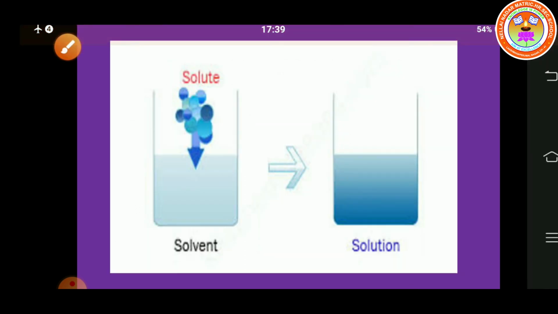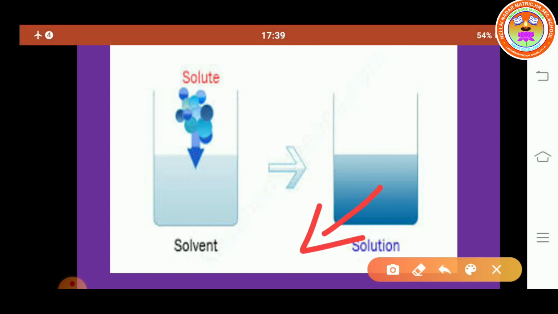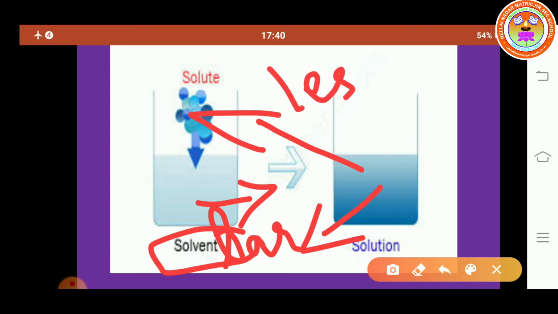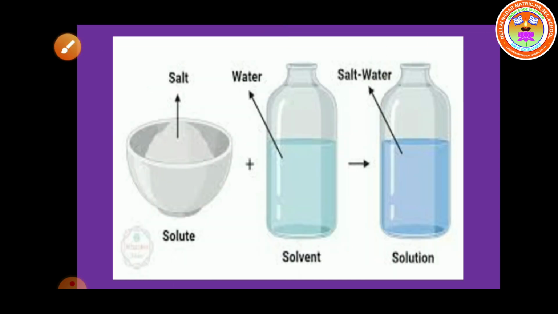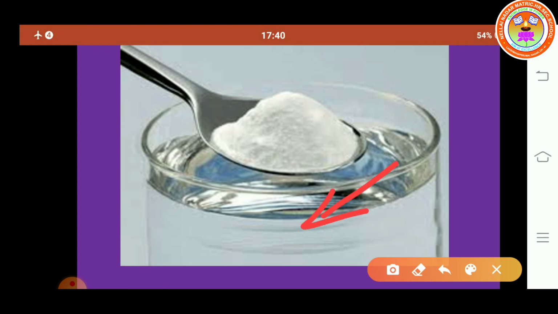Children, in a solution, the component present in larger amount by weight is called solvent. In a solution, the component present in lesser amount by weight is called solute. So, in a salt solution, which component is present in larger amount? Water. Which component is present in lesser amount? Salt.